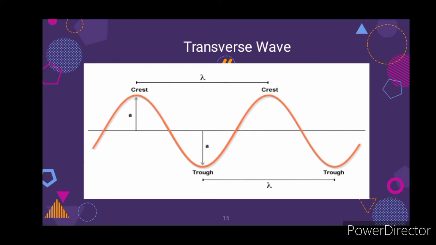As you can see in the illustration, there are crests, which are the points on a wave with a maximum value of upward displacement within a cycle. There is also what we call the trough, which is exactly the opposite of the crest, or in other words, the lowest point in a wave or in a cycle. And of course, there is the equilibrium, which is represented by the horizontal line in the middle of the wave.